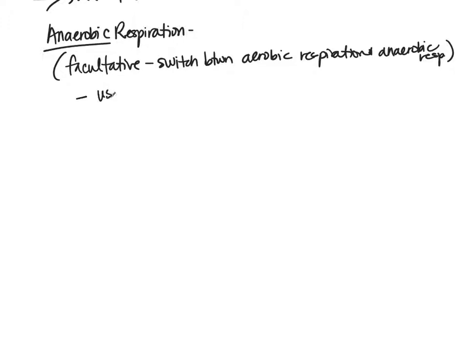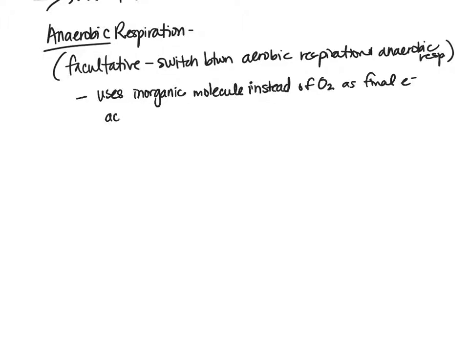So it uses an inorganic molecule instead of oxygen as the final electron acceptor in the ETS. So this is important because what we're talking about is the difference between aerobic respiration and anaerobic respiration. And simply, if we put it very simply, the difference between aerobic and anaerobic is that final electron acceptor.